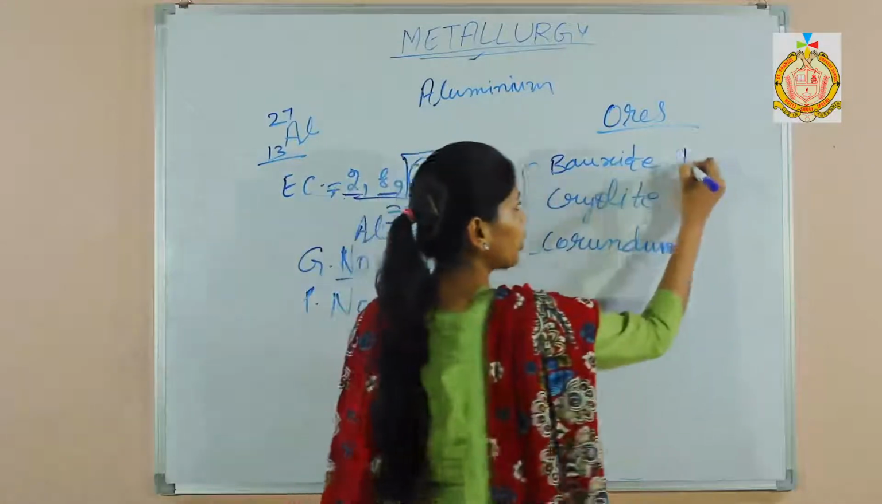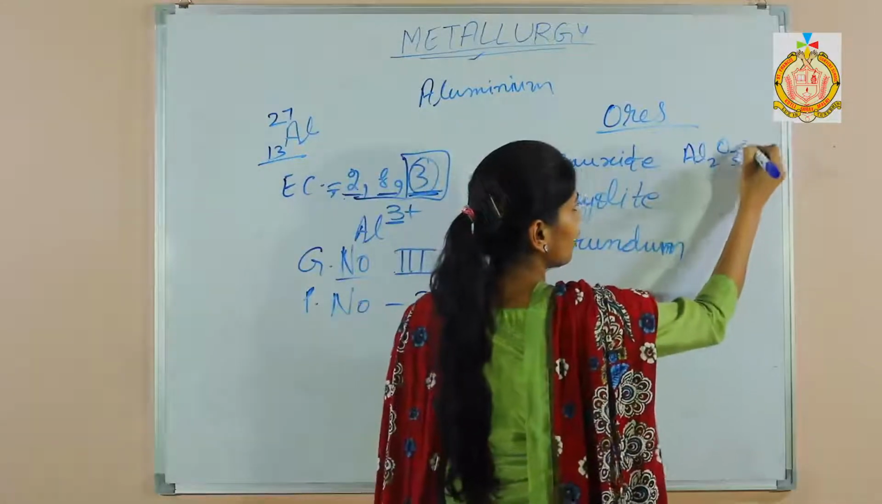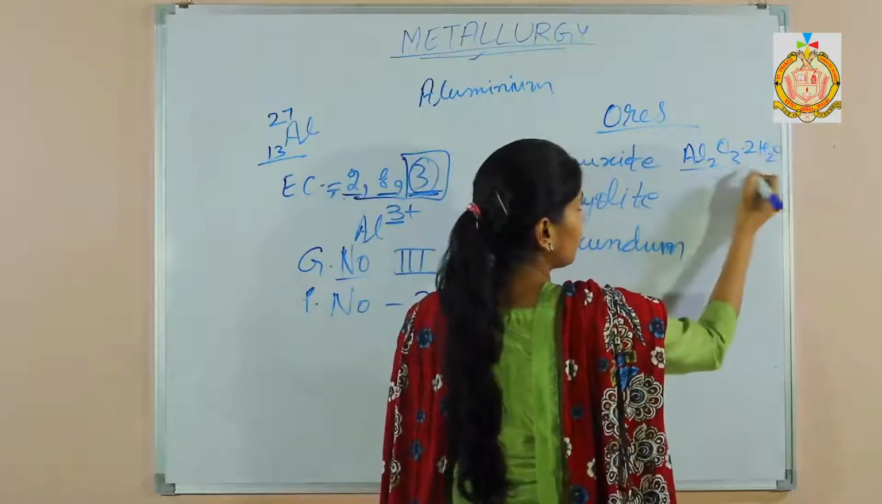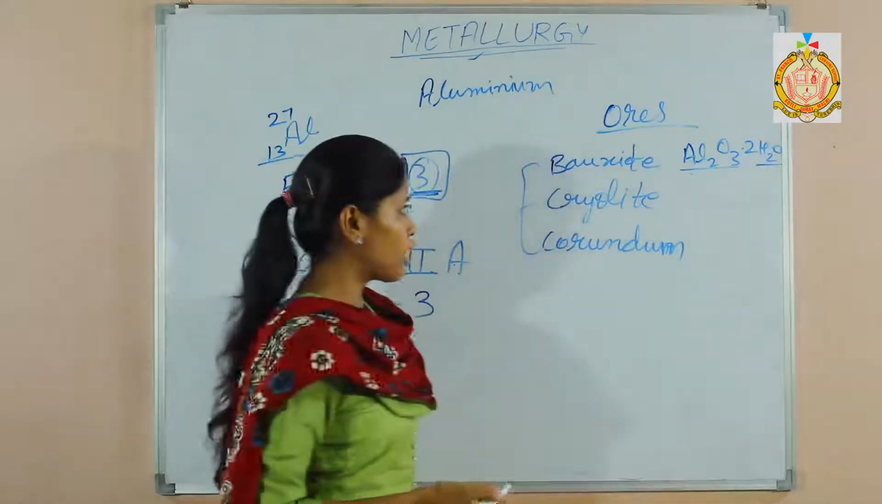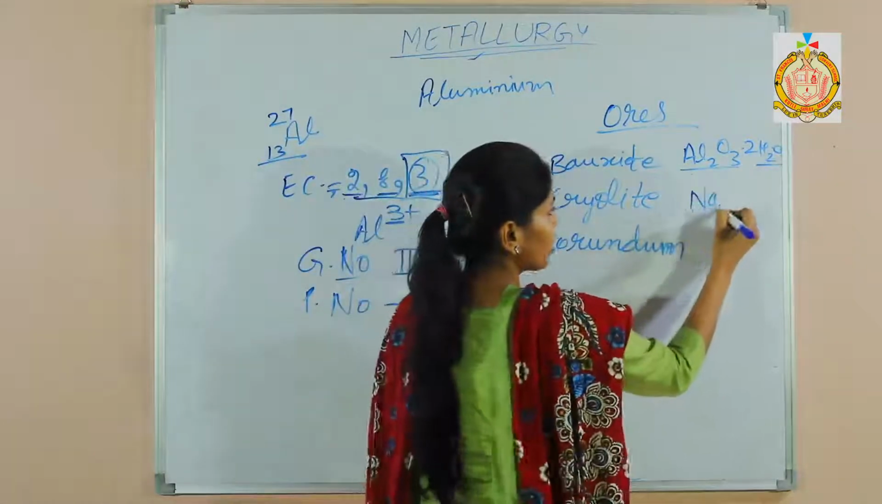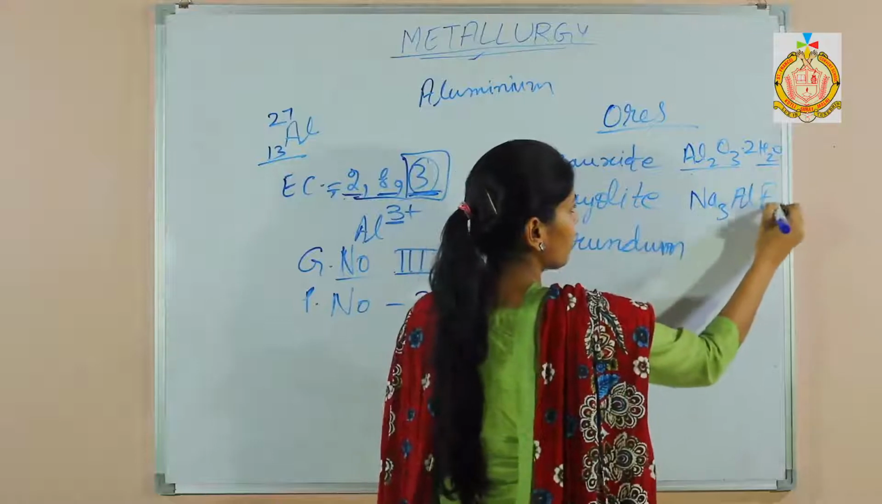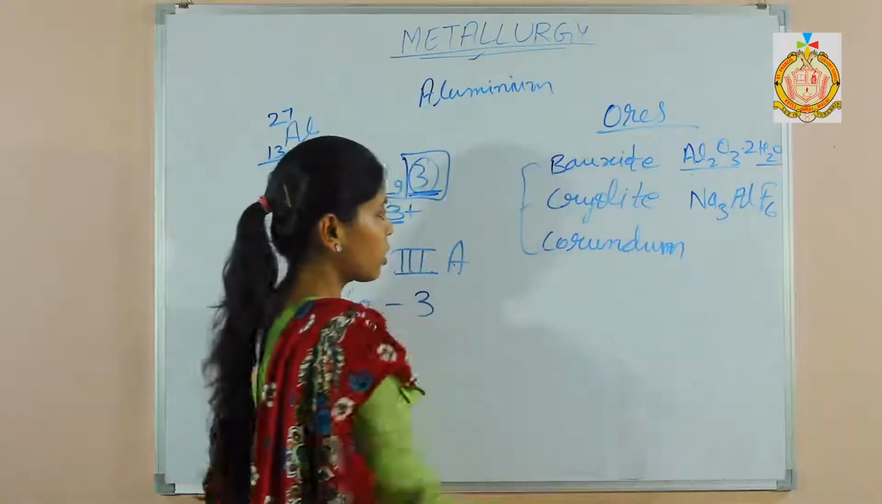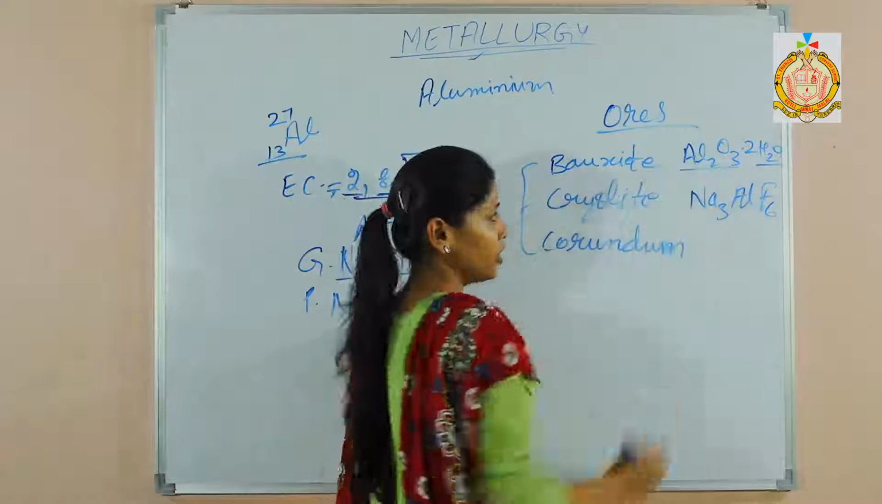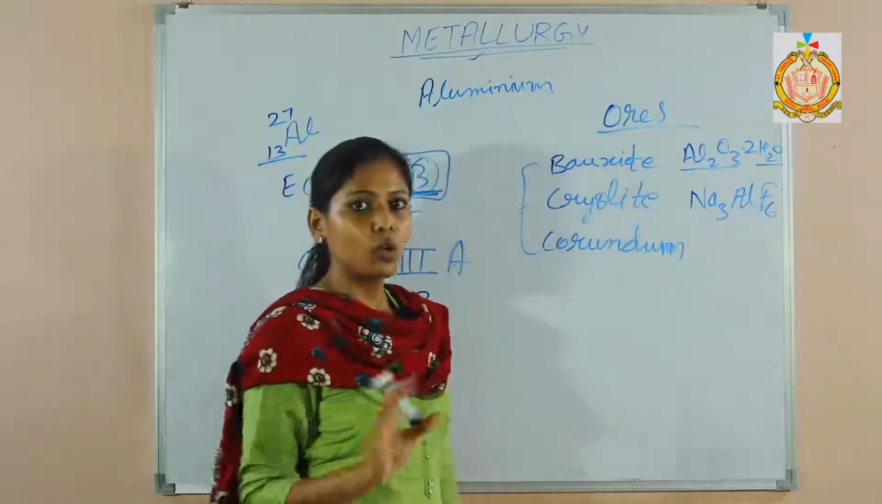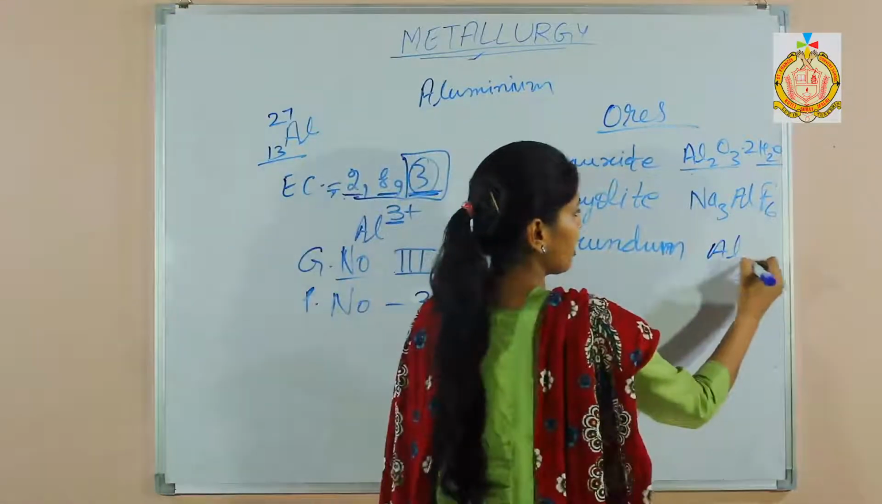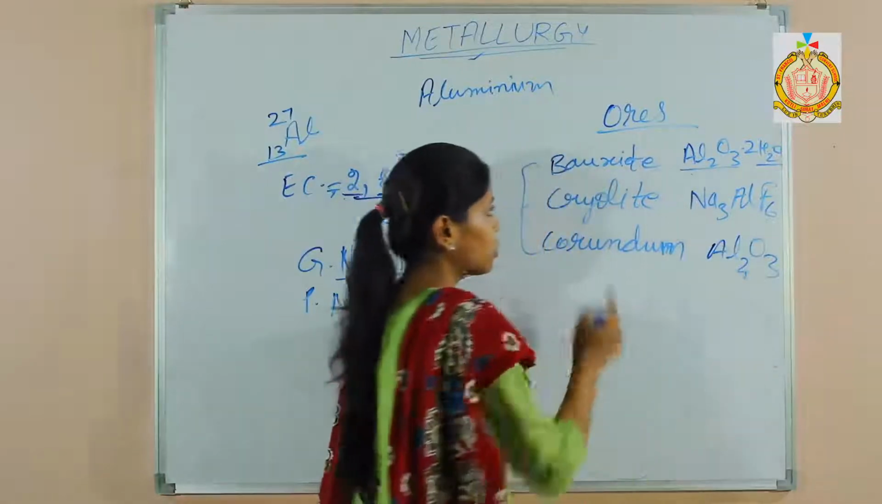Bauxite's chemical formula is Al2O3·2H2O, hydrated aluminium oxide. Cryolite, its formula is Na3AlF6. And corundum is the anhydrous aluminium oxide. Anhydrous means there is no water molecule. So it is Al2O3. It's very important.